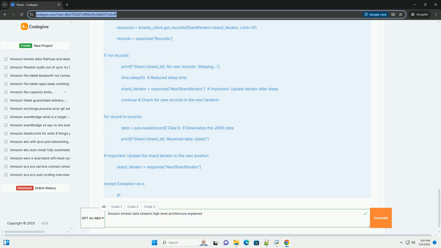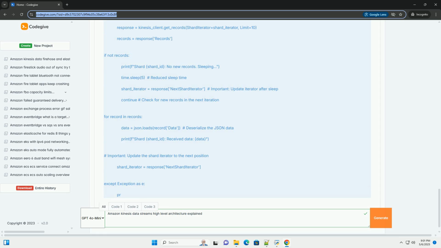Advantages of KCL. Simplified development: handles complex tasks like shard discovery, load balancing, and checkpointing. Scalability: easily scale your consumer by adding more instances. Fault tolerance: automatically recovers from failures by restarting record processors on different instances. Guaranteed processing: ensures that all records are processed at least once, with proper checkpointing.